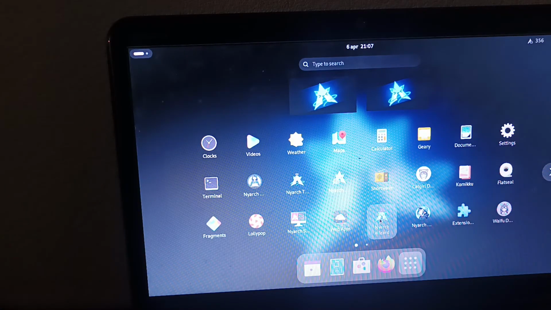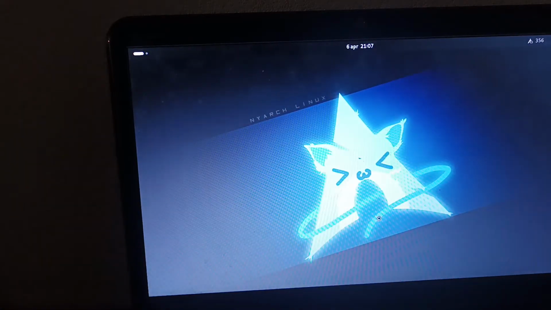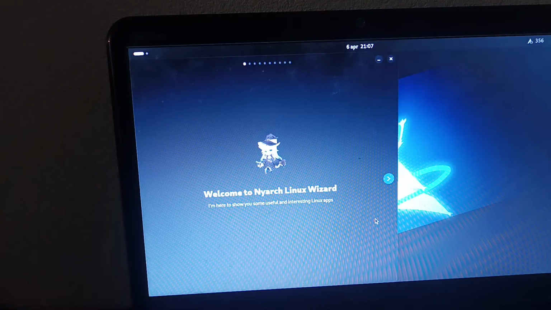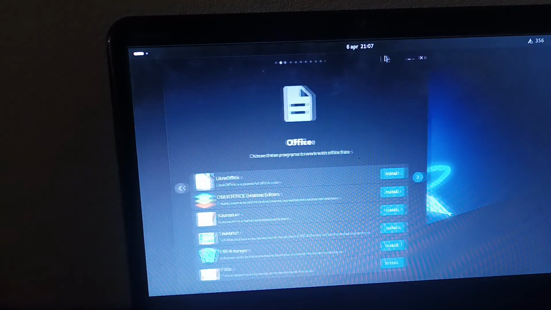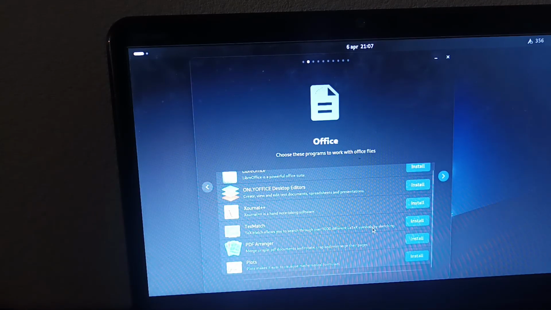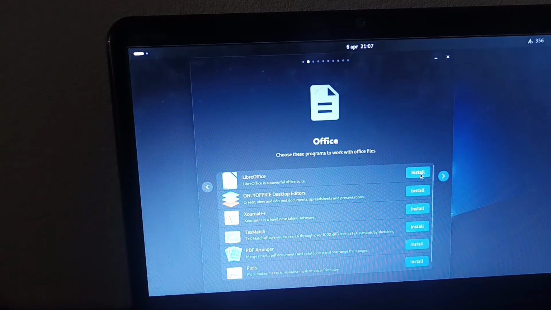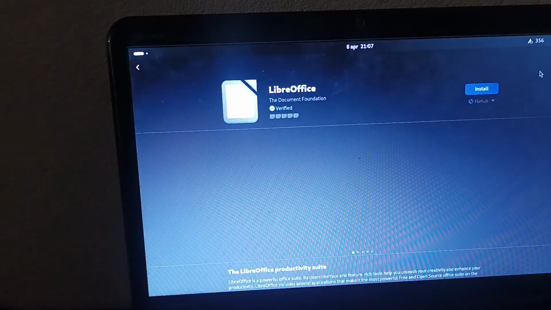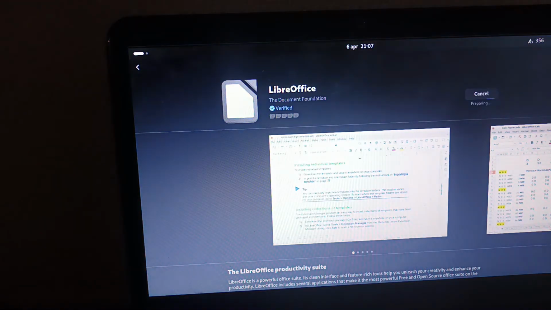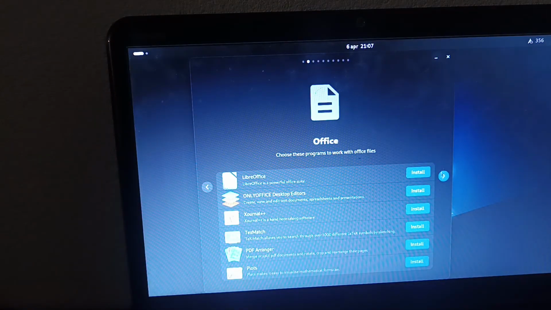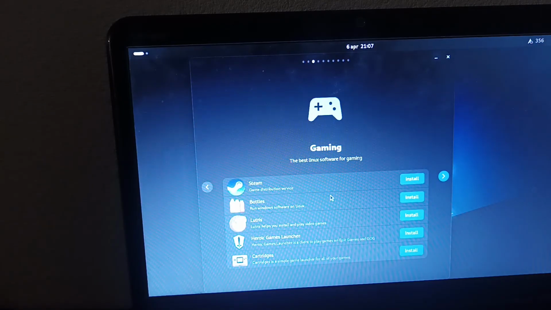Next we got Nyarch Wizard. Let's see what this app is for. Welcome to the Nyarch Linux Wizard, and we have an anime cat girl. Okay, let's see. Office. You can install Office. Okay, let's do LibreOffice. Yes. Yeah, sure. Okay, we'll minimize that. Gaming. We got a few, but